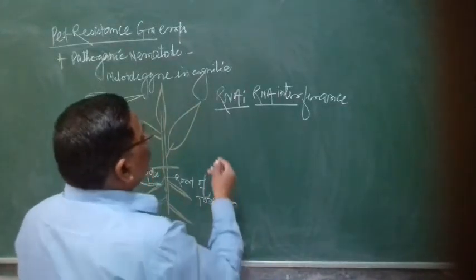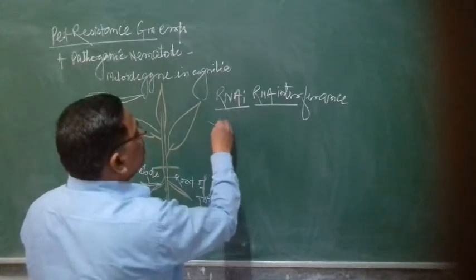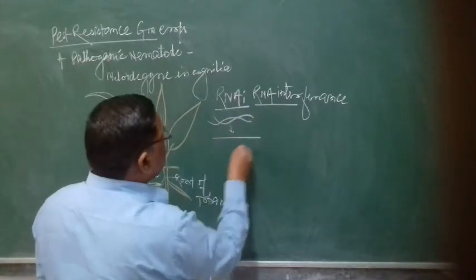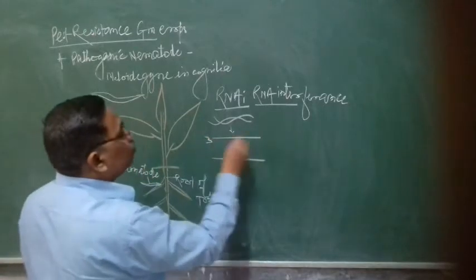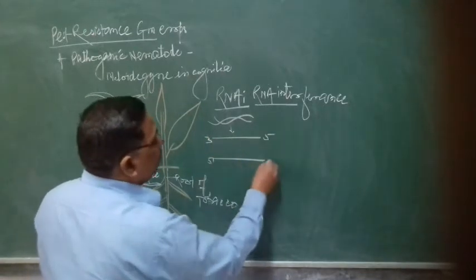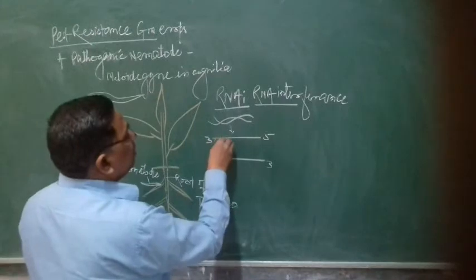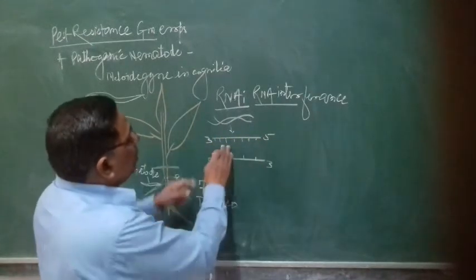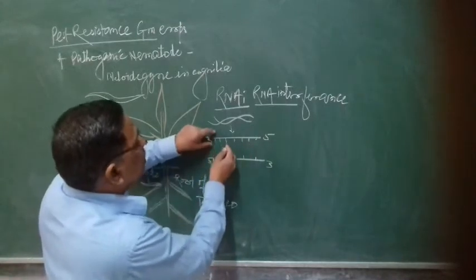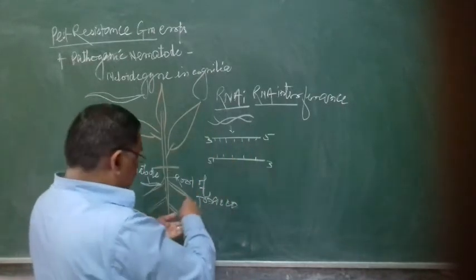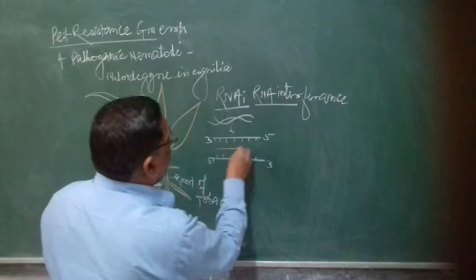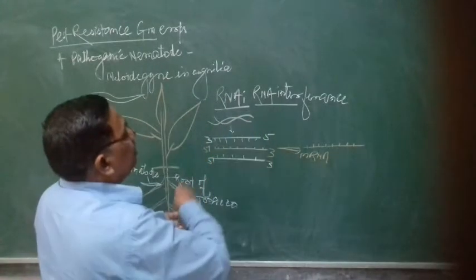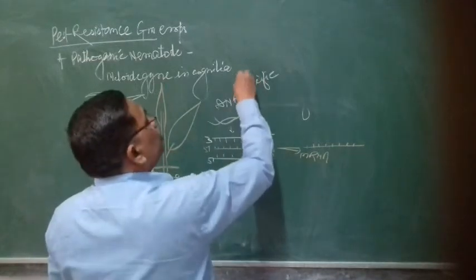And you know, the DNA, suppose here is the DNA. DNA contains two strands. Here is 3 to 5 and 5 to 3. And here is 3 to 5 and here 5 to 3. Generally DNA undergoes transcription with the template strand. Now here on the template strand, what will it make? mRNA. Here is this DNA. This is DNA. This is nematode specific.